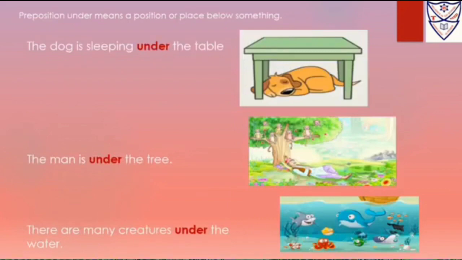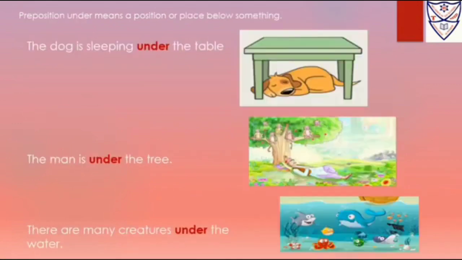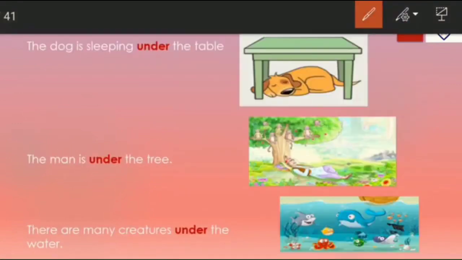Let's go to the next example. Preposition under. Now preposition under means a position or place below something. The dog is sleeping under. Where is the dog? The dog is sleeping under the table. Where is the man? The man is lying under the tree. He is resting under the tree.